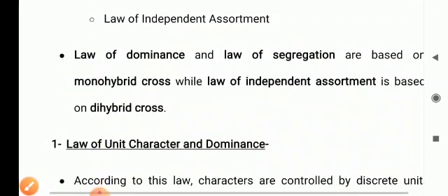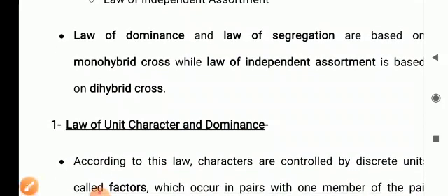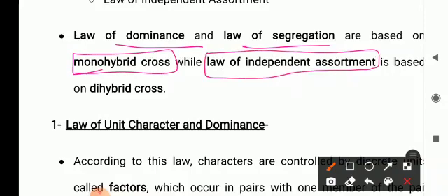First, the law of dominance, and the law of segregation is based on the monohybrid cross. We have already discussed it in detail, and the law of independent assortment has already been discussed on the basis of the dihybrid cross in detail. The same thing we will discuss in the three laws.